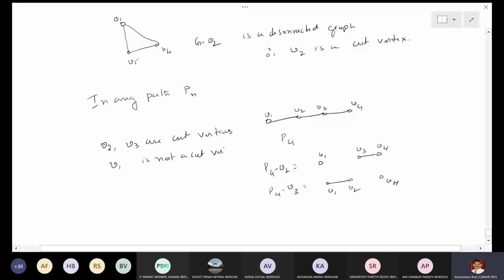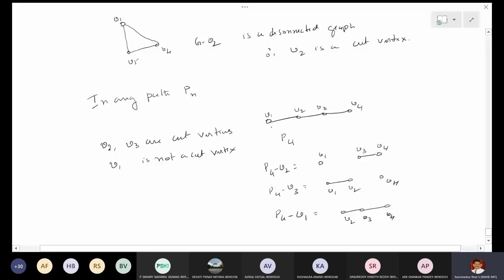P4 minus v1, what are you getting? v2, v3, v4, and this graph is a connected graph. So it is not a disconnected graph. Therefore, v1 is not a cut vertex. So in any path Pn, the first and last vertices are not cut vertices. All other vertices are cut vertices, right?